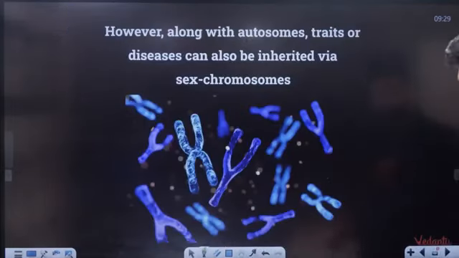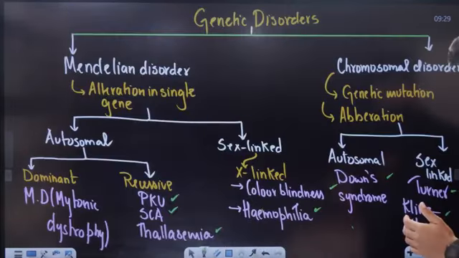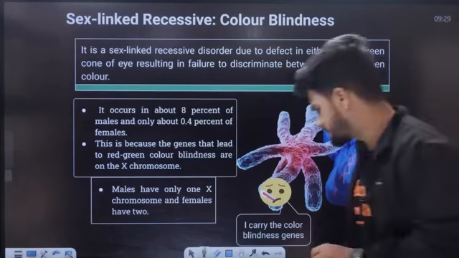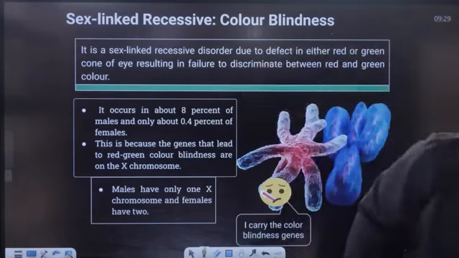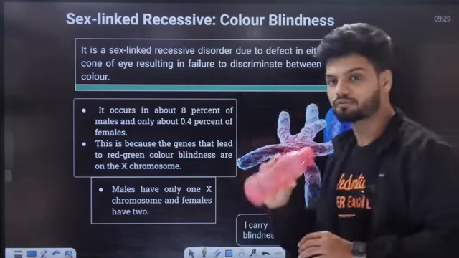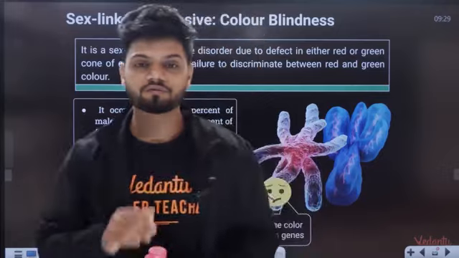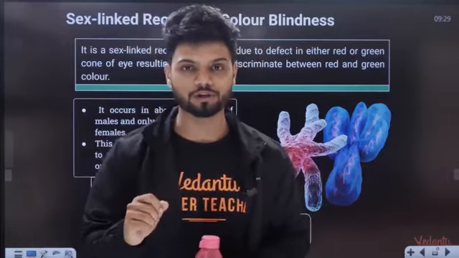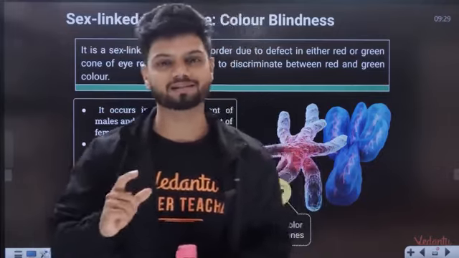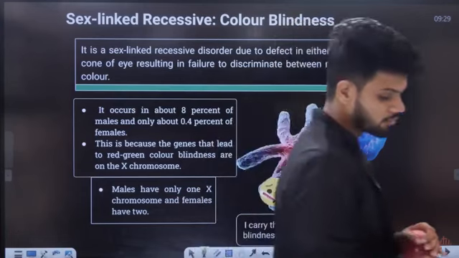Okay, now students, let's get to it one by one. Can we start? All of you drink some water and we'll start with the first Mendelian disorder, that is called color blindness. Drink some water, all of you.